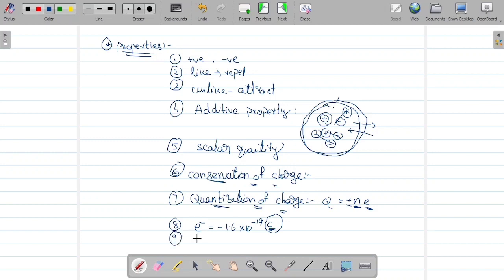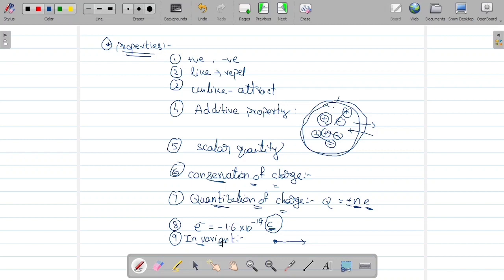So next, another point. Charge is invariant. What is meant by invariant? For example, let's consider I have a charge here. When it is in motion, moving with some speed, is it going to lose any charge? No, right?